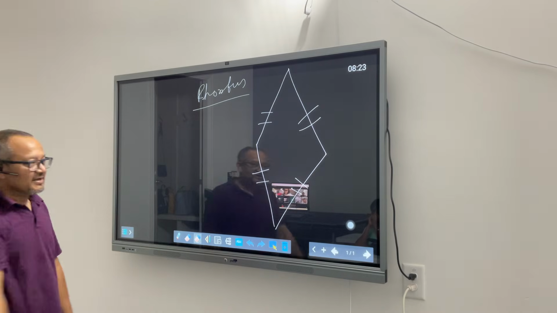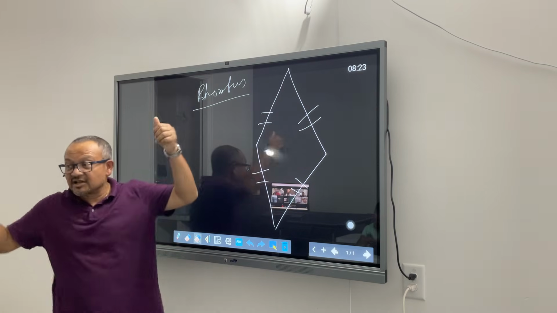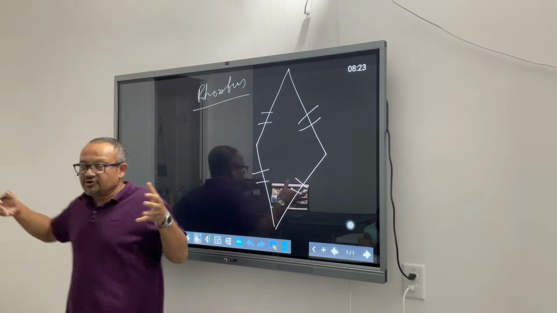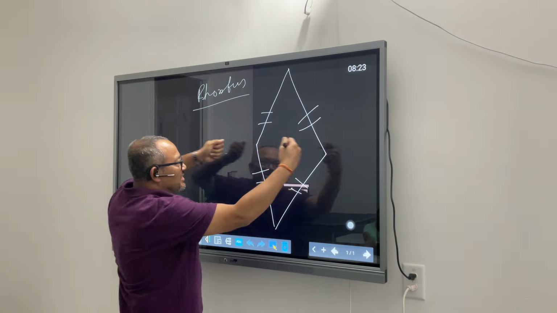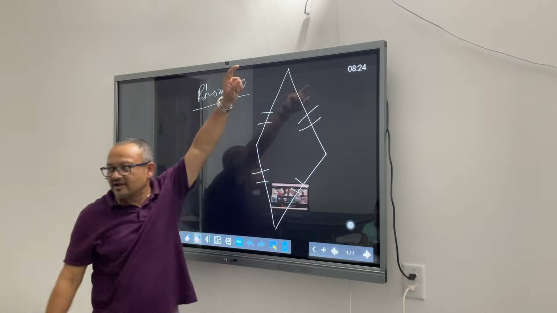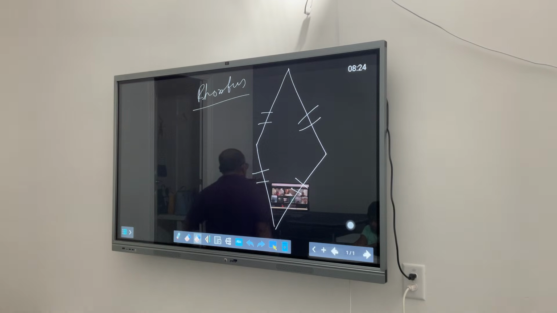Okay, anybody? I have a rhombus. Everybody knows the property of a rhombus. A rhombus is nothing but a squeezed version of a square. You took 2 corners of a square and squeezed it so that it became thinner and taller. All 4 sides are the same length. I'm asking you guys, how do you find the area of a rhombus? What is the formula for the area of a rhombus? First I will ask you the formula, then I will prove the formula.